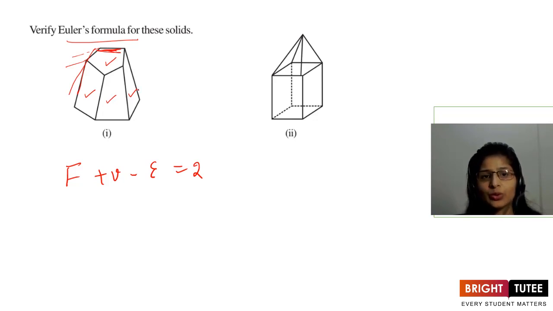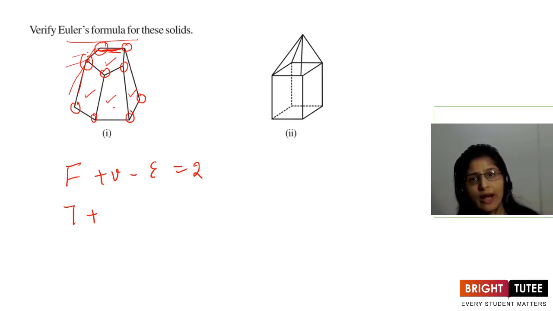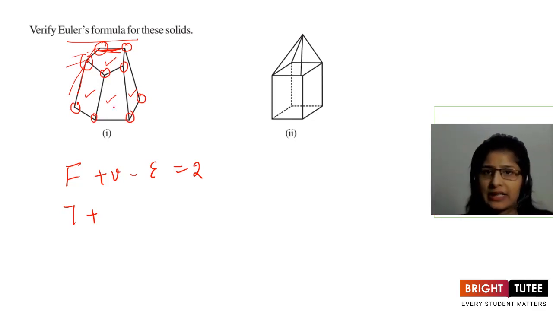Okay, so how many? 1, 2, 3, 4, 2 at the back, that means 6, and 1 at the bottom, that means how many faces do we have? 7 faces. What about the vertices? If we talk of vertices, 1, 2, 3, 4, 5, 6, 7, 8, 9, and I told you 2 at the back, so those 2 at the back will intersect at one point, that is the 10th one. So we have 10 vertices, minus the number of edges.